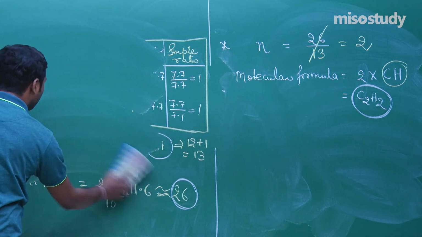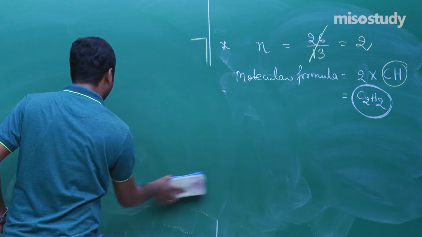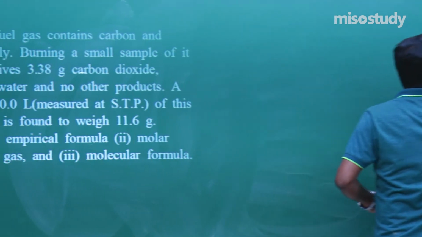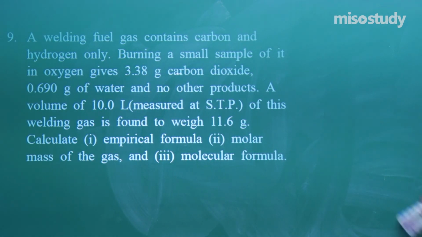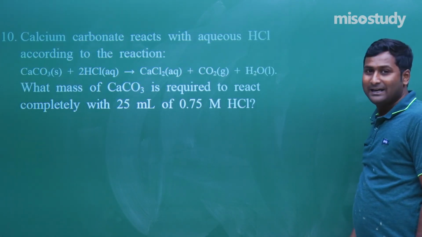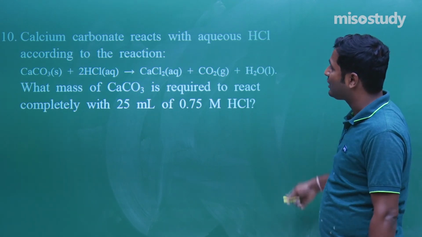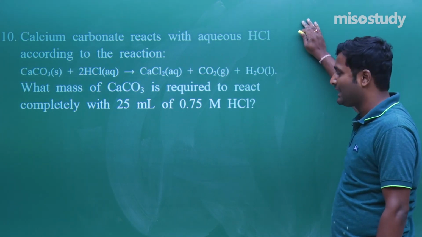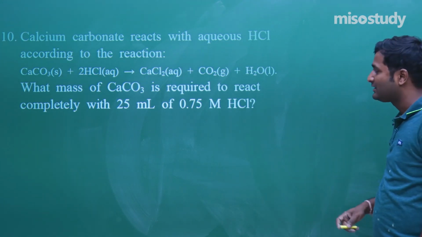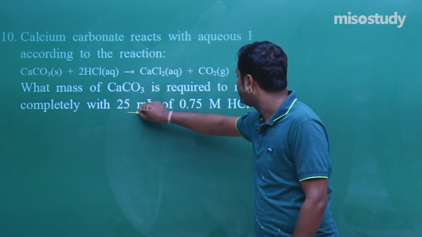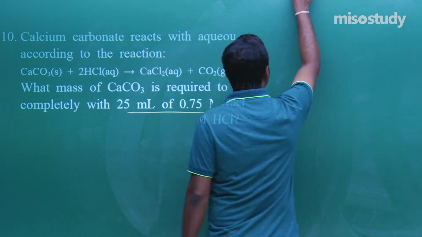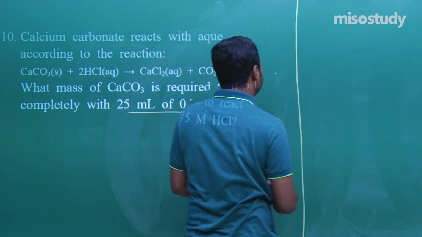number 10. This question carries 5 marks, so we need to solve each and every part of the question. Clear? Now the final question, check it out. What is the final question? Calcium carbonate reacts with aqueous HCl according to the reaction. Clear? What mass of CaCO3 is required to react with 25 ml of 0.75 molar HCl? That is, we need to find out the mass of HCl first of all.